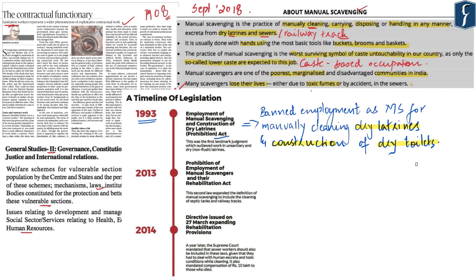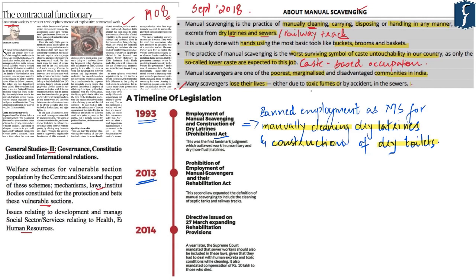So altogether the government said that dry toilets will no longer be constructed in our country so as to ensure that people are not employed to manually clean these dry latrines. Though employment of manual scavengers became a criminal offence, nobody was charged with employing workers in almost 20 years up till the year 2013 when another act related to manual scavenging was enacted.